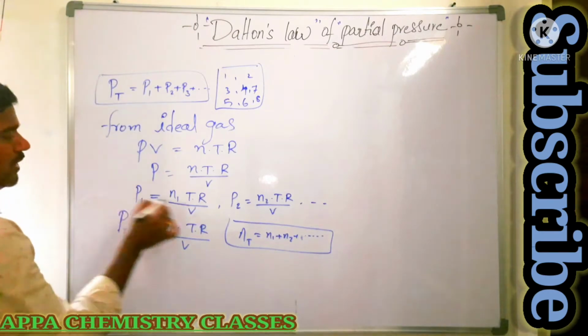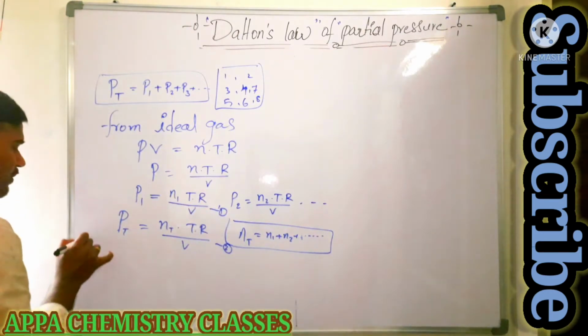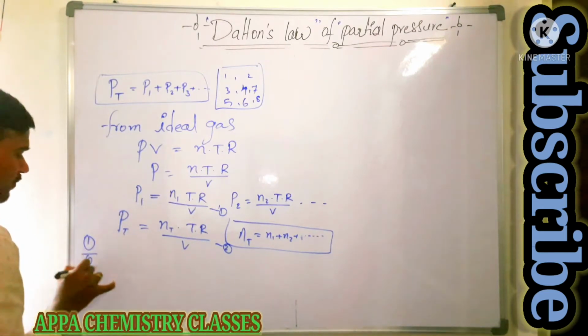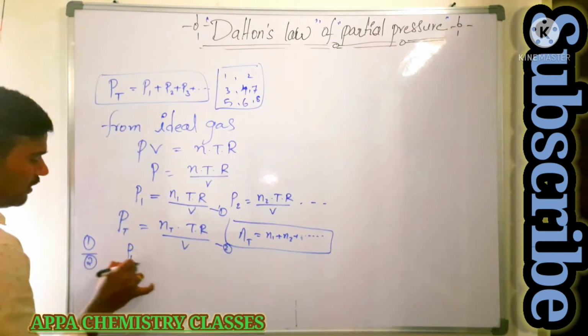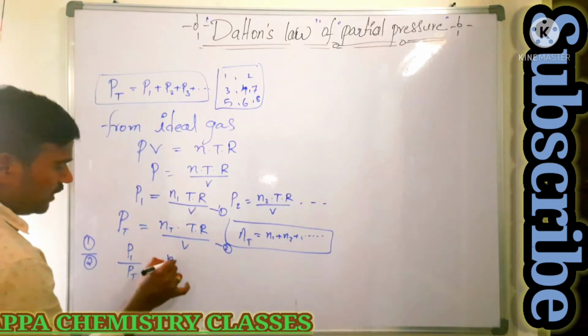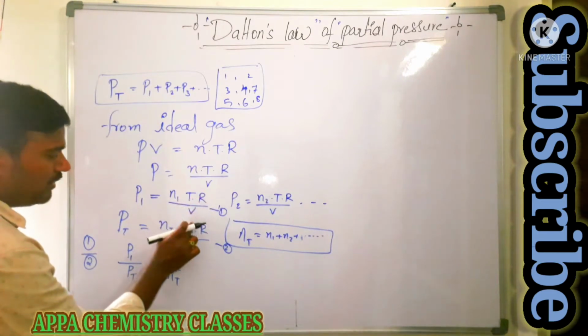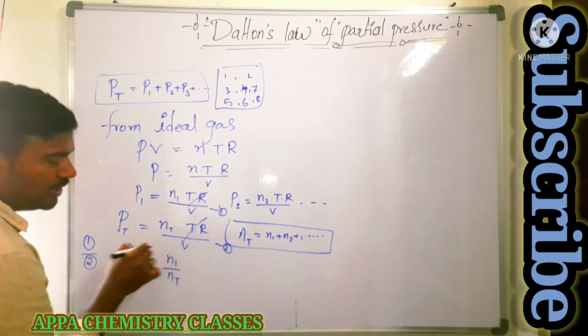Just take this as equation 1 and this as equation 2, and divide 1 by 2. That gives P1 by PT equals n1 by nT. Is it or not? T into R by V cancels on both sides.